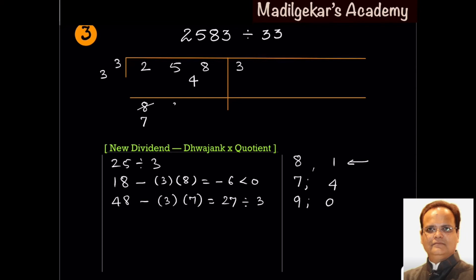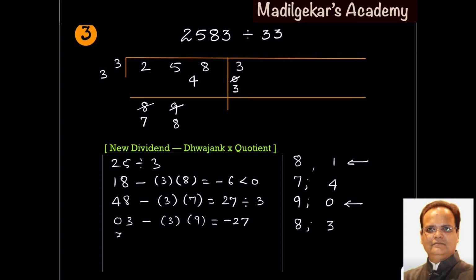So if quotient is 9 and remainder is 0, what will happen in the next step? New dividend 3 minus Dvajank into quotient gives you a negative number. So again you have to change the previous quotient and remainder. Instead of quotient 9, if we take quotient 8, so remainder will be 3. So cancel this 9, take quotient as 8, cancel this 0, take remainder as 3.